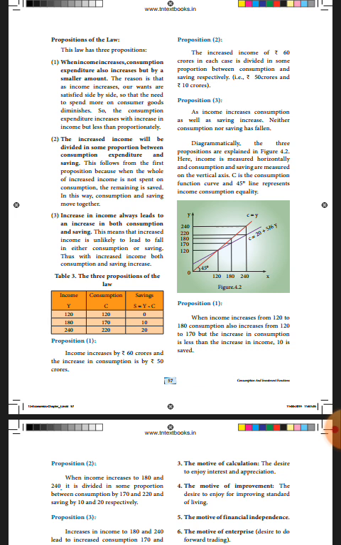The 45-degree line represents income-consumption equality, where both income Y and consumption C are equal. So the x-axis refers to income, the y-axis refers to consumption and saving, the C curve is the consumption function curve, and the 45-degree line shows income and consumption are equal.